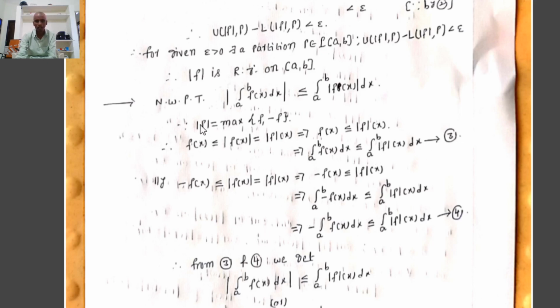Next one, in a similar way, mod f equals maximum of f comma minus f, that implies mod f is greater than or equal to minus f, that implies minus f of x is less than or equal to mod f of x. Taking integration on both sides, integration a to b minus f of x dx is less than or equal to integration a to b mod f of x dx.